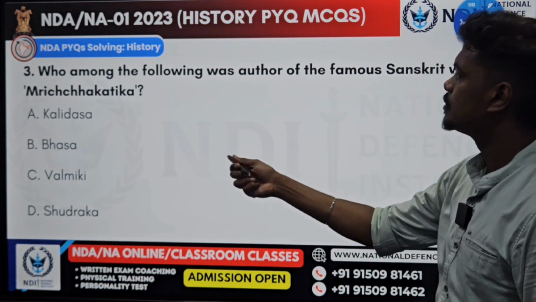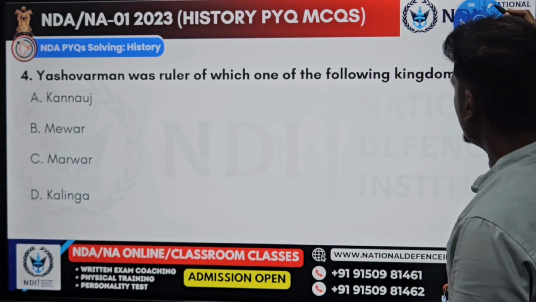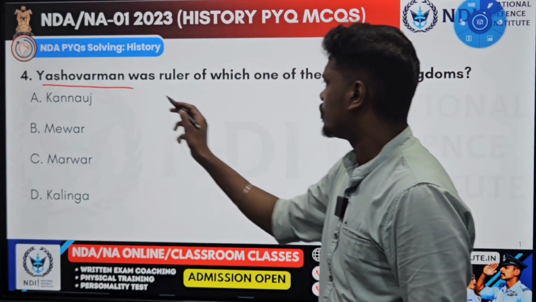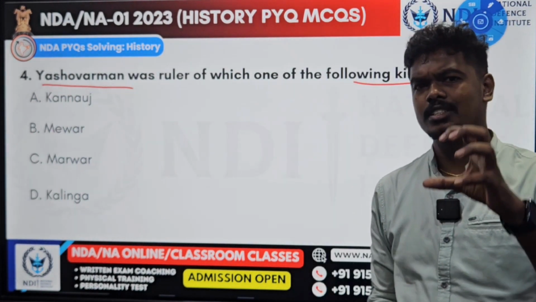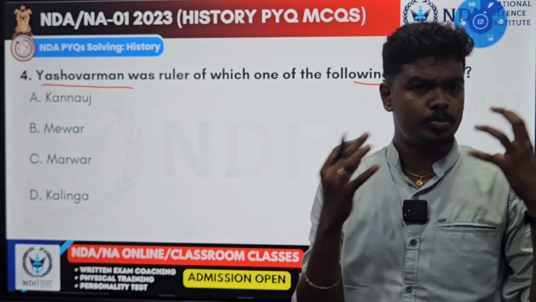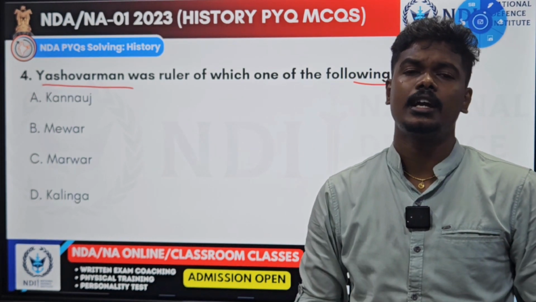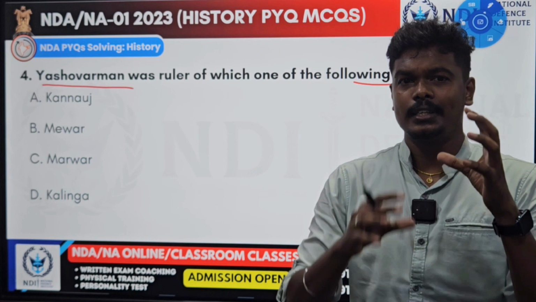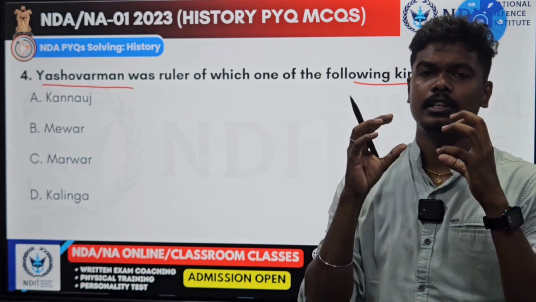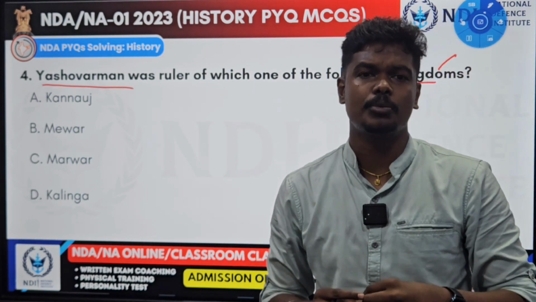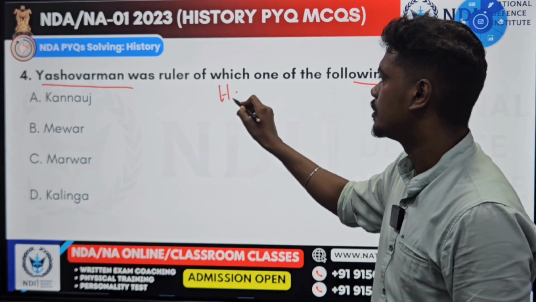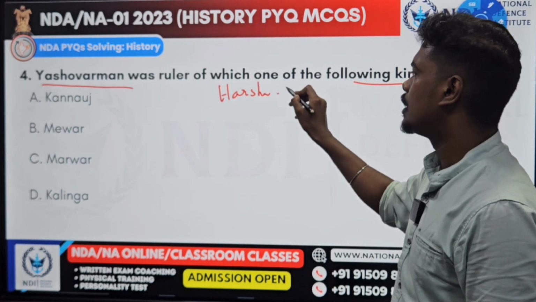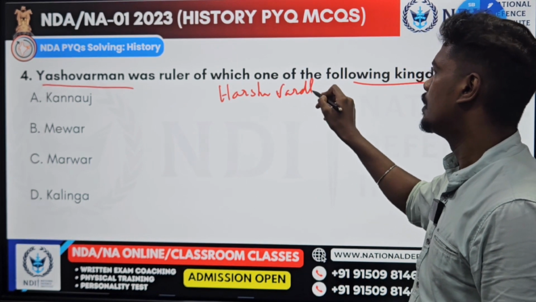We'll go to the next one. Yashovarman was a ruler of which of the following kingdoms? So who is this Yashovarman? For that, we have to understand a little of the Harshavardhana Empire. You all know the Gupta period, the golden period of India. After this Gupta period, the later remains of the Gupta realm were held by a family called the Pushyabhuti family. The third king of the Pushyabhuti family is none other than Harsha. He founded the Harshavardhana Empire.